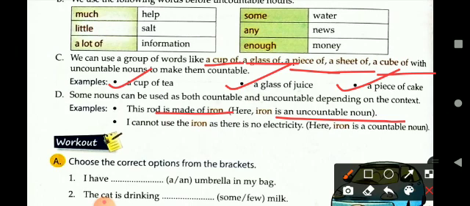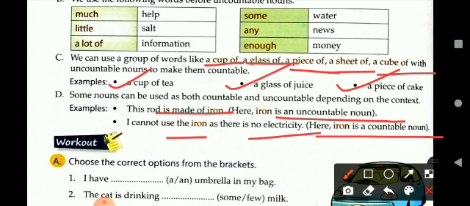I cannot use the iron here, because there is no electricity. So, in the second sentence, here the iron is a countable noun because we are talking about an iron that is used for ironing of clothes, means press, that is a thing, an object.